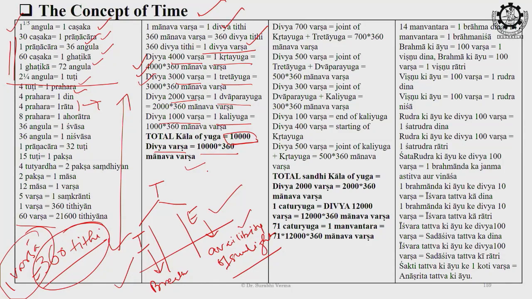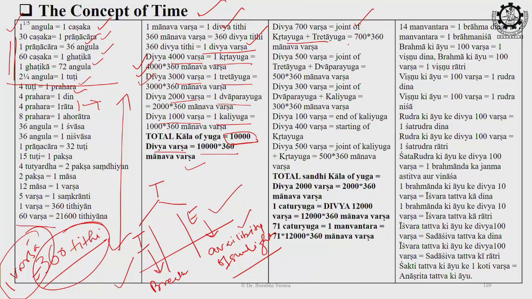After this there is also a joining phase between two transitions: Satyug to Treta, Treta to Dwapar, then Dwapar to Kali. Once you are transitioning between two yugas, there is a transitional phase also, the joining phase of the two. Krita and Treta is Divya 700. In the same way, Divya 500 is Treta plus Dwapar. Divya 300 is Dwapar plus Kali, and Divya 500 is Kali plus Krita Yuga.